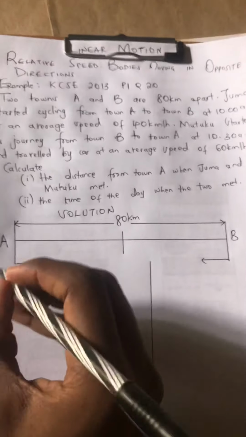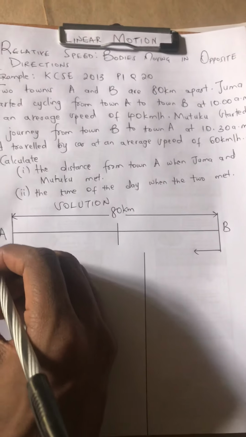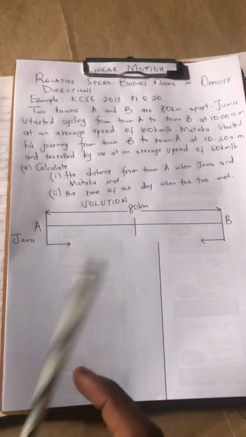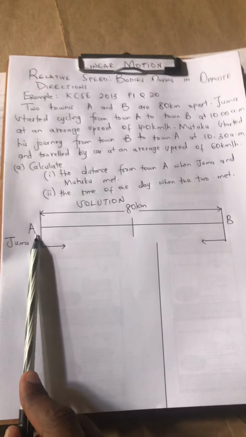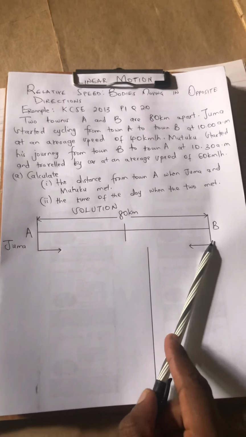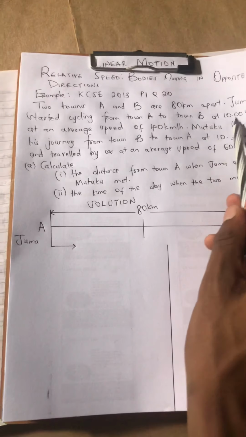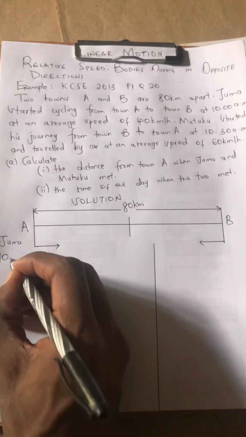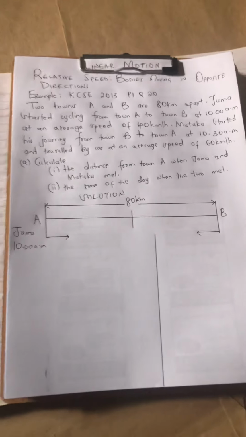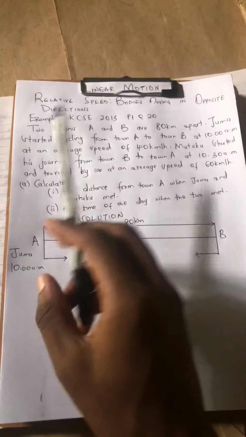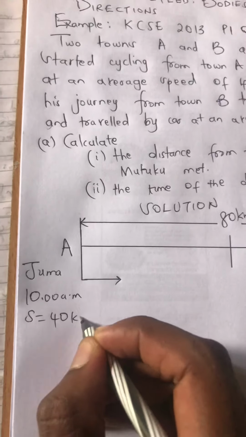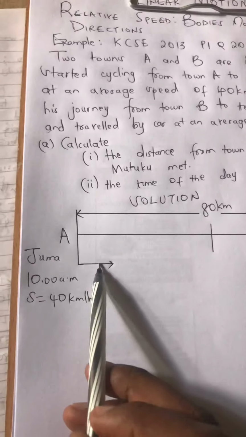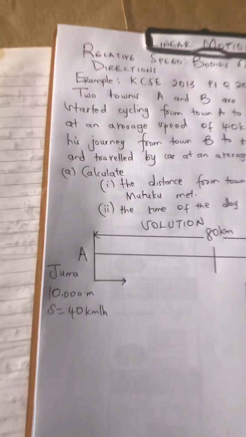Alafu unaambiwa Juma started cycling from town A to town B. Yani Juma alianza cycle, kuendesha baiskeli from A to B at 10 a.m. Ndio hii hapa. At 10 a.m. Yani saa 4 za asubuhi. At an average speed of 40 kilometers per hour. So unaandika hapa speed is equal to 40 kilometers per hour. Hii arrow inaonyesha anatoka A anaenda B. Hapo sawa? Nice one.